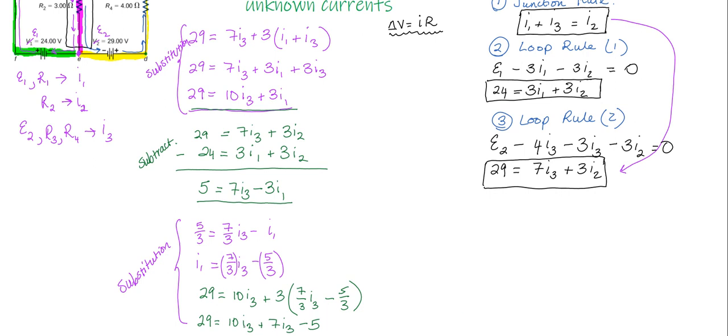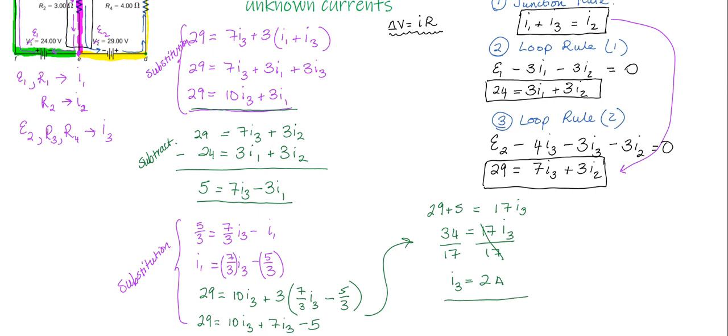Now I can combine these like terms and the constant terms. So I'll add, let's come back up over here. So I'm going to say 29 plus 5. So I added this to this side, is equal to 17I3. So that's 34 is equal to 17I3. And then divide by 17, and I see that I3 is equal to 2 amps. So there you go. There's one of your currents. Now it's pretty easy from this step on.